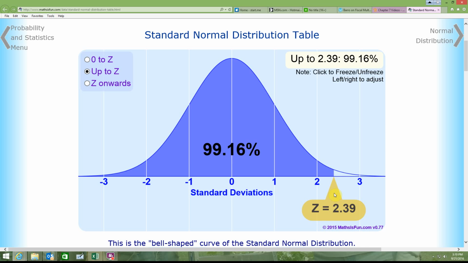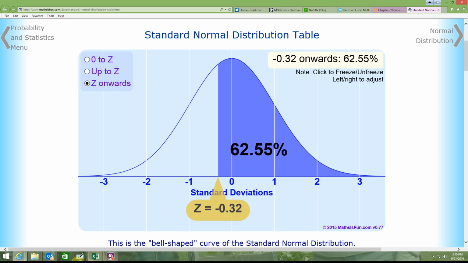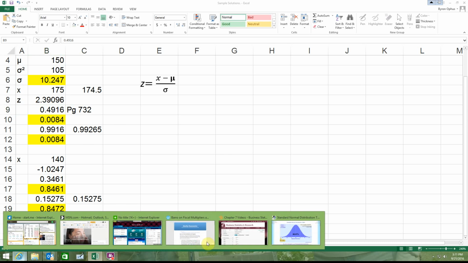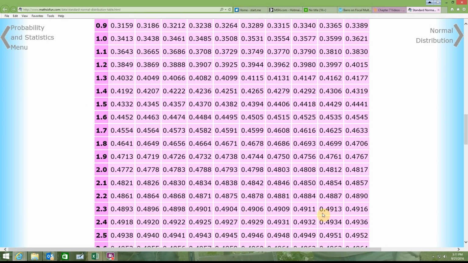If I inch it on up, 99.16, but I want just to the right of that, or I can hit the Z onwards, 2.39, so 0.84%. 0.0084 is roughly what I'm looking for, and I can get it the other way too. I can look up the Z, and 2.3 and 9 is going to be over here, so 0.4916.